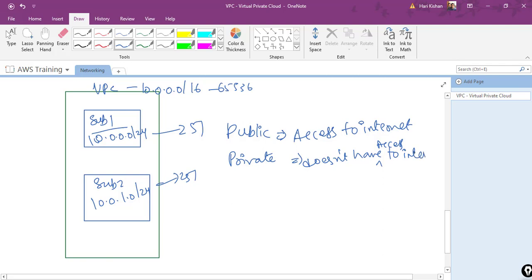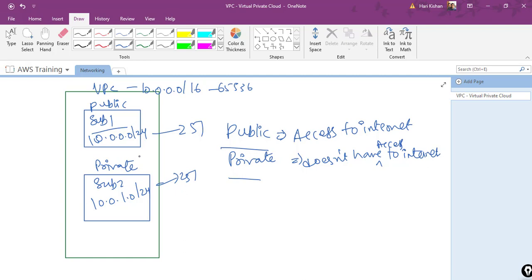Why is this important? Why do we need a private subnet, or why not have only public subnets? Our VPC can have a combination of public as well as private. We can say this is my public subnet and this is my private subnet, but we haven't mentioned any option which says this is a public or a private subnet. We will see in more detail how we can identify that. The only identifier we have is that it should have access to the internet if it is public, and it should not have access to the internet if it is private.